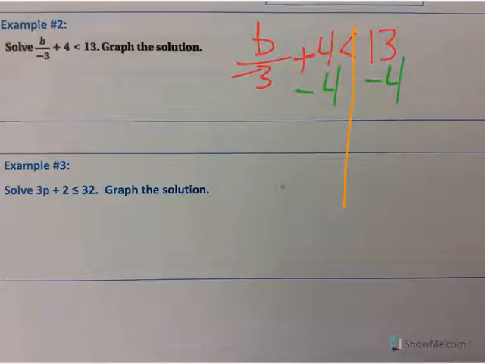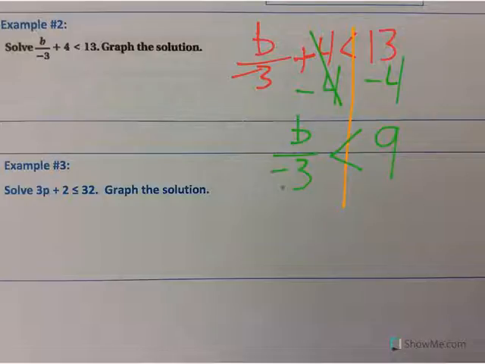Plus 4 and minus 4 cancel each other out because they equal 0. And b over negative 3 plus or minus 0 would just be b over negative 3. Bring down your sign, which is less than. Do the math on the right side. 13 minus 4 is 9. Now to get the variable b by itself, we need to get rid of the negative 3.